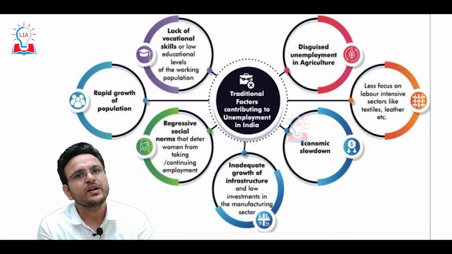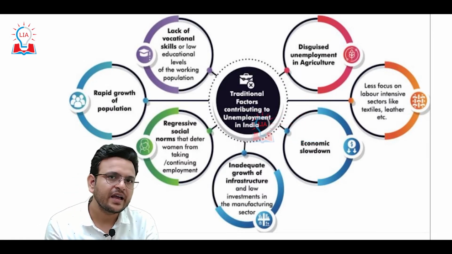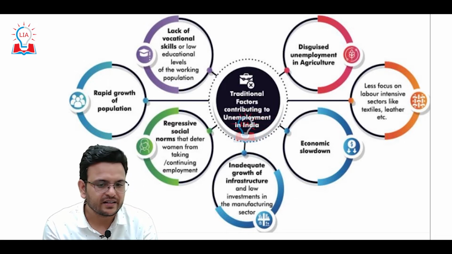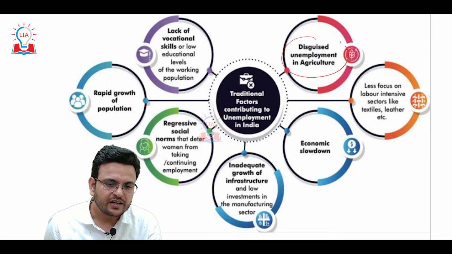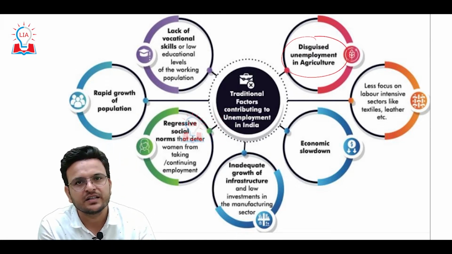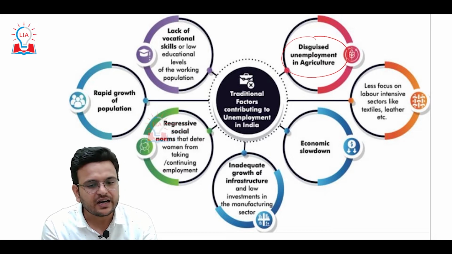Now we will try to understand why we have a high unemployment rate in India. One thing we can say is that more and more people are dependent on agriculture, and in agriculture we have seen disguised unemployment. This is one major problem.